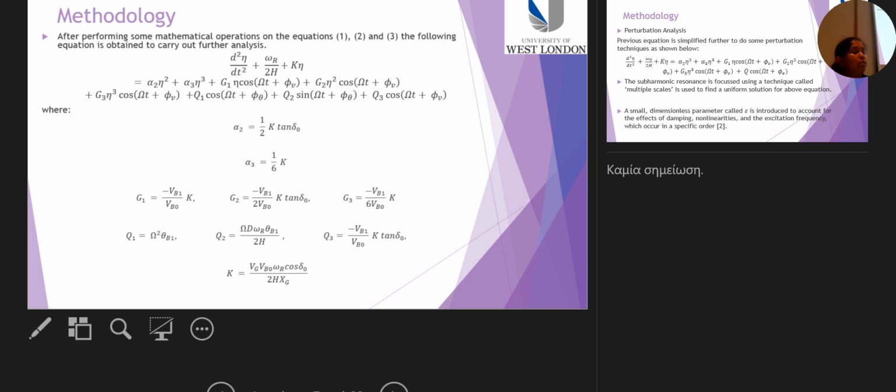After performing some mathematical operations on equations 1, 2 and 3, the following equation is obtained, and the alpha 2, alpha 3 terms used in the previous equation are given below. Algebraic techniques such as Taylor expansion and substitution methods are used to obtain this final equation.